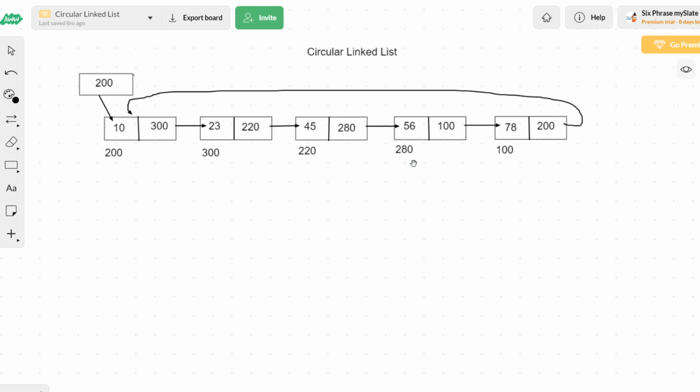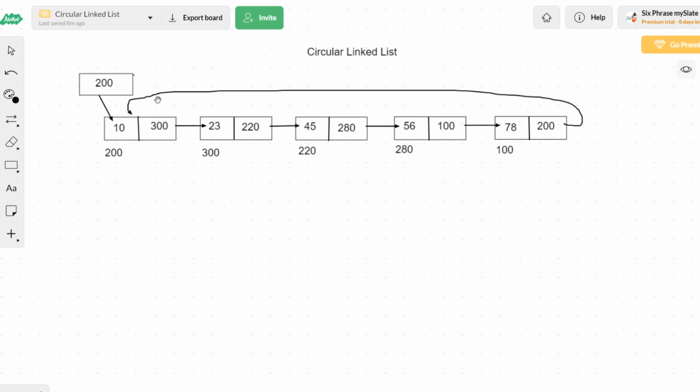So we will take the address of one of the nodes and take that as the head node. Any node you can take as the head node. You will be able to access all the elements, and also all the nodes of the linked list.